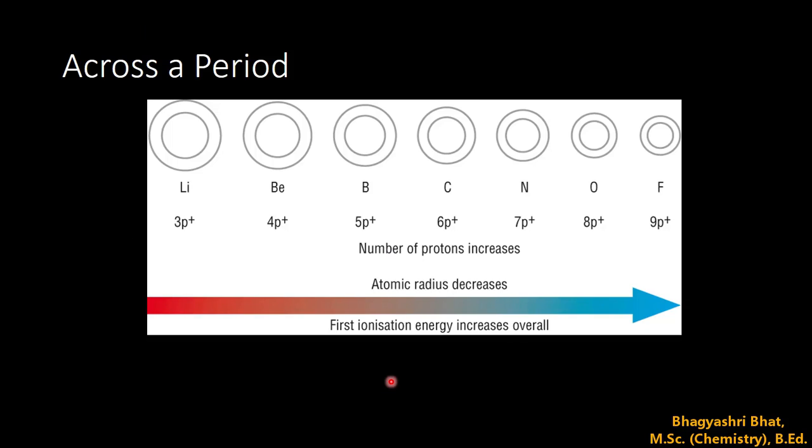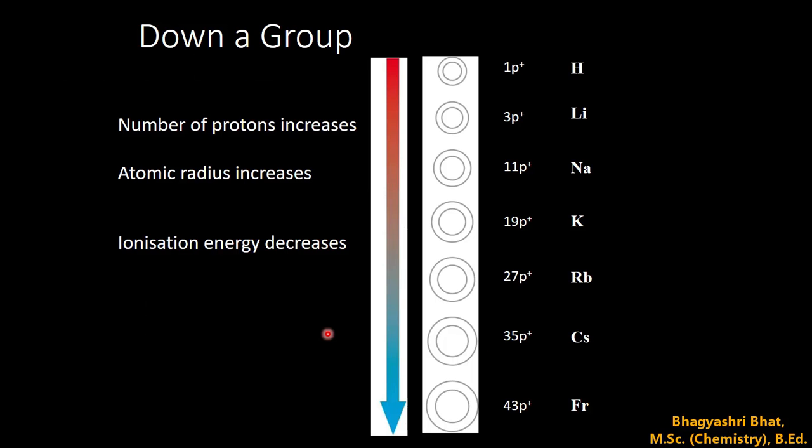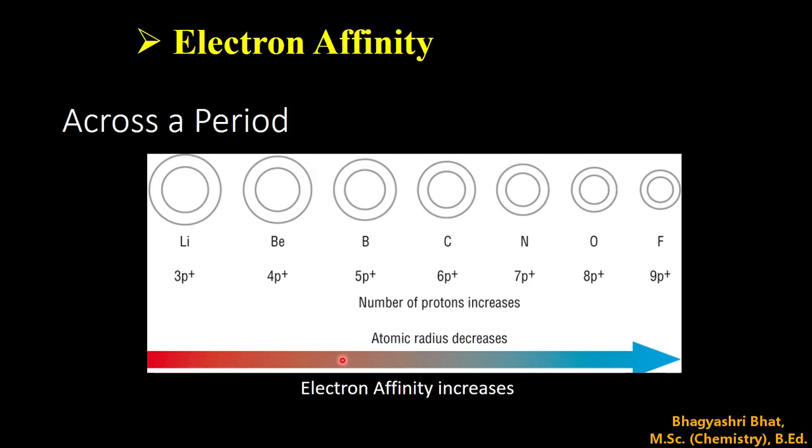So when we move across a period, atomic radius decreases, so ionization energy increases. As we move down a group, atomic size increases, so ionization energy decreases. So the first condition is that there should be a wide difference in the ionization potential of the two combining atoms.